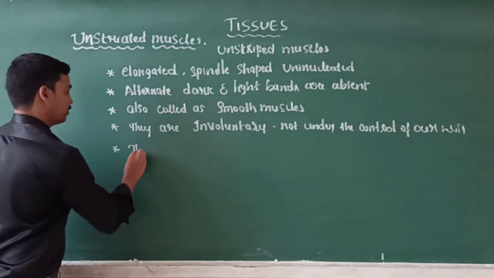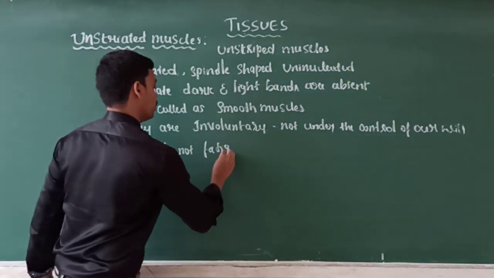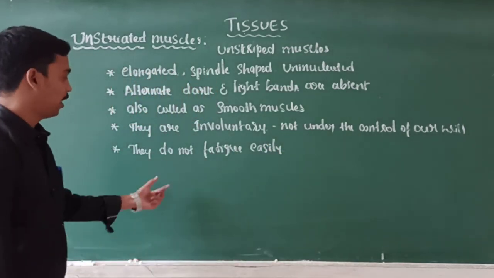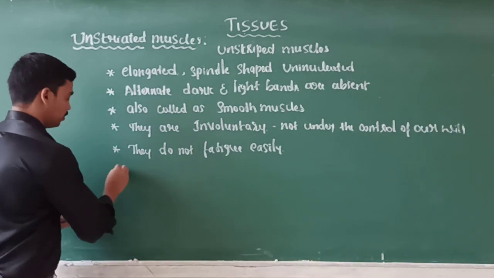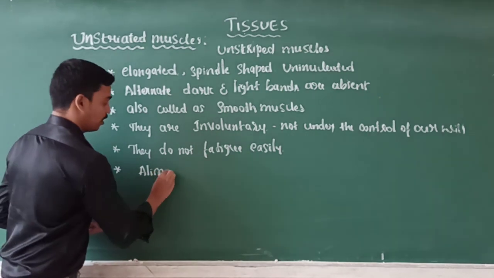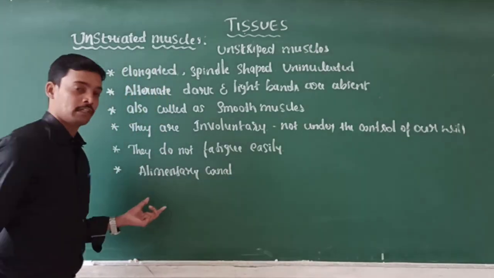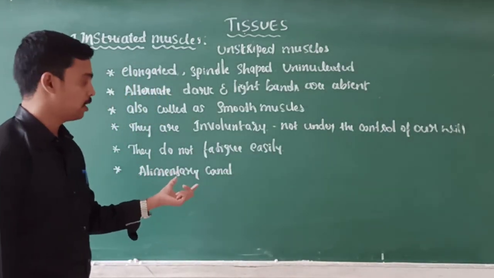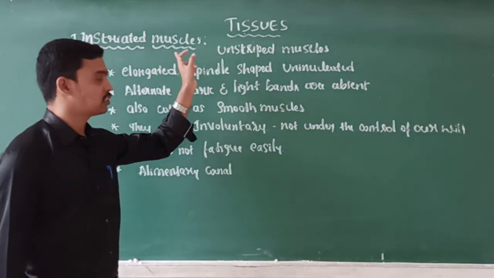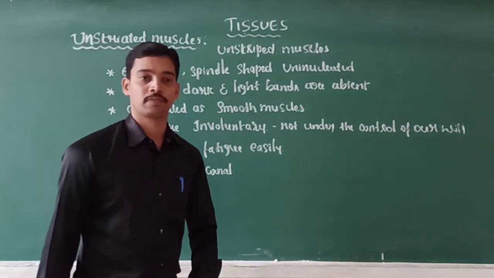And next, they do not fatigue easily. They do not get tired very easily. The region where they are present is the alimentary canal, which includes the esophagus, stomach, liver, etc. In these parts, unstriped or unstriated muscles are present. This is regarding the unstriated muscles.